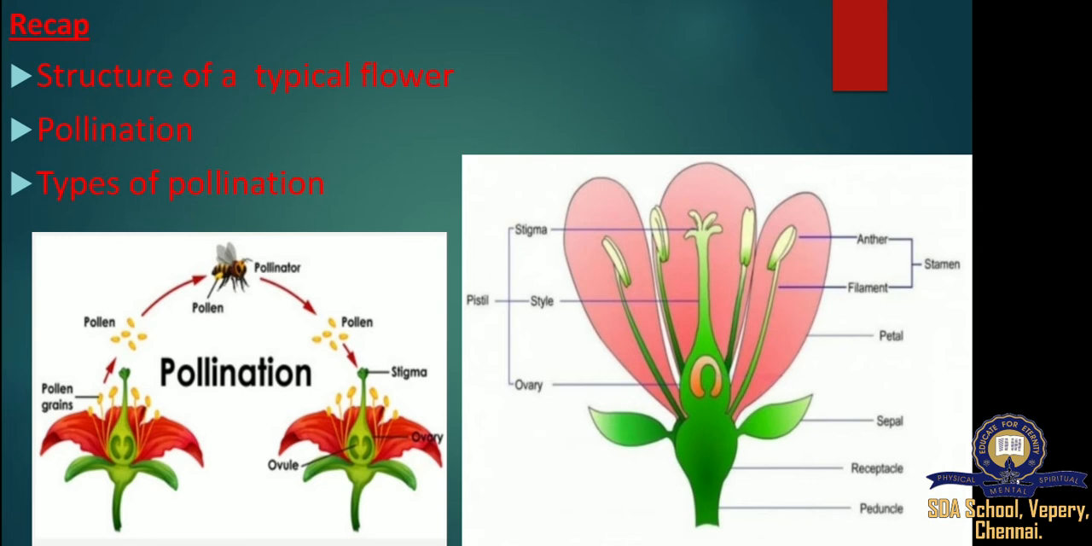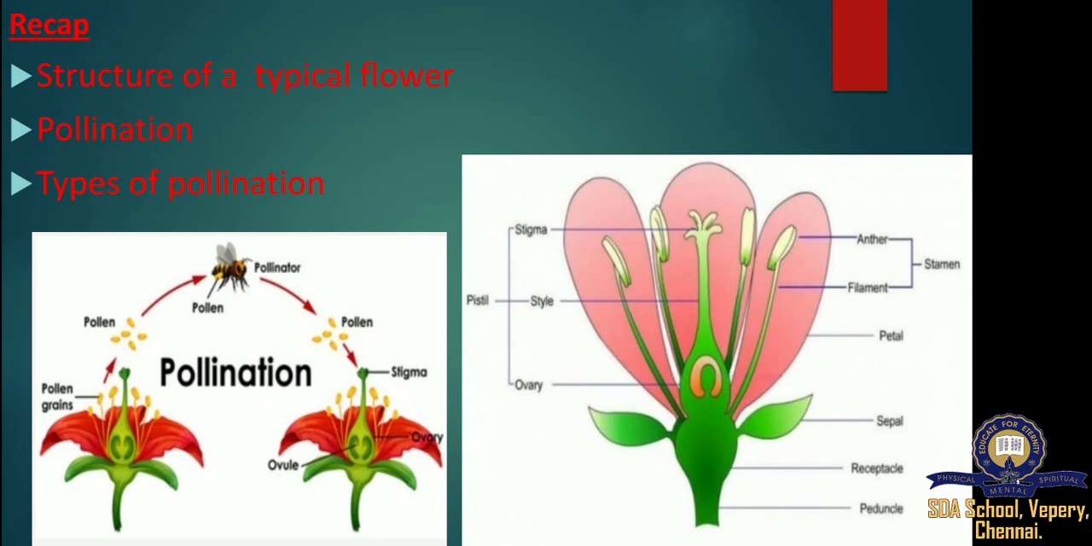Androecium, male reproductive part of the flowers. Gynoecium, female reproductive part of the flowers. Androecium consists of stamen, filament, and anther. Gynoecium is called pistil. Then carpels. Carpels consist of ovary, style, and stigma.